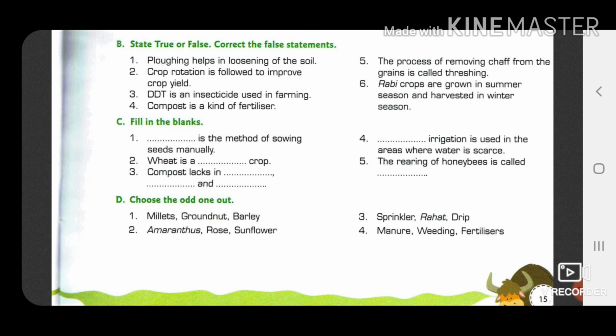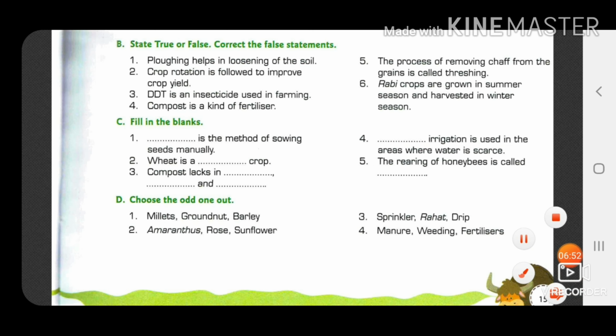Question number 3 is sprinkler, rahat and drip. As we know that drip and sprinkler both are modern systems of irrigation, so the answer will be rahat. Fourth question, manure, weeding and fertilizers, and the answer will be weeding. Manures and fertilizers are substances which are rich in nutrients, and weeding is the process by which we can remove the unwanted plants from the field.